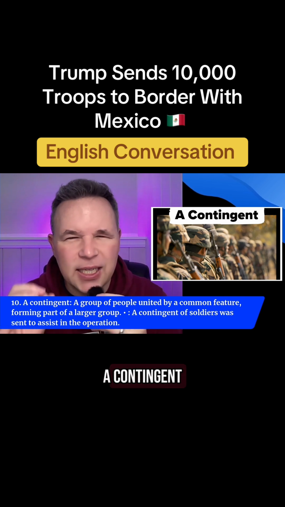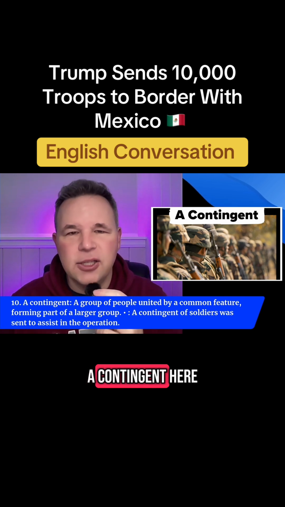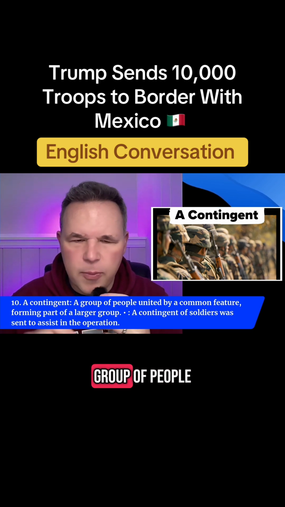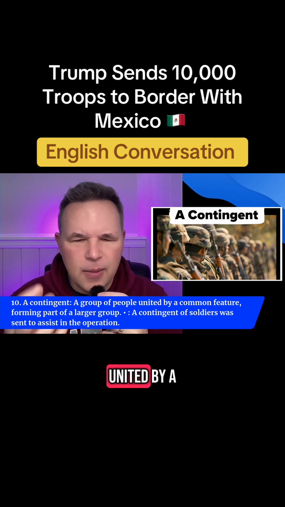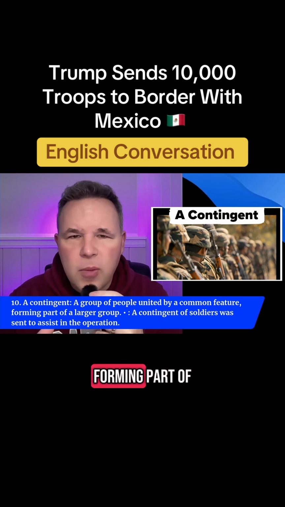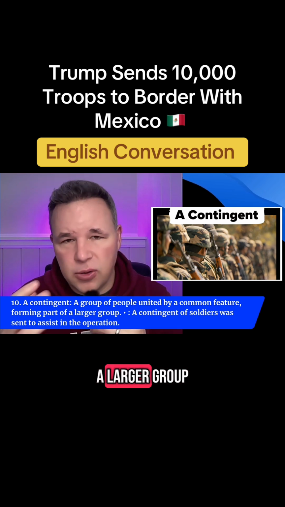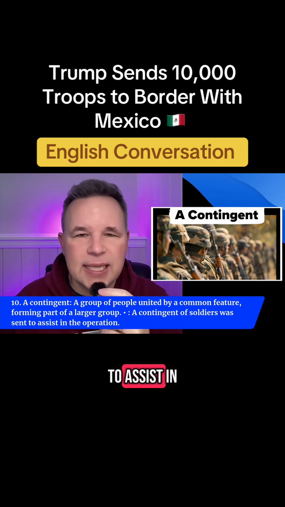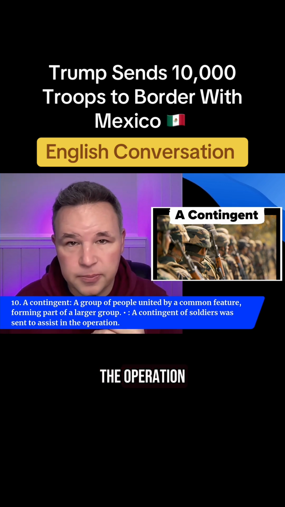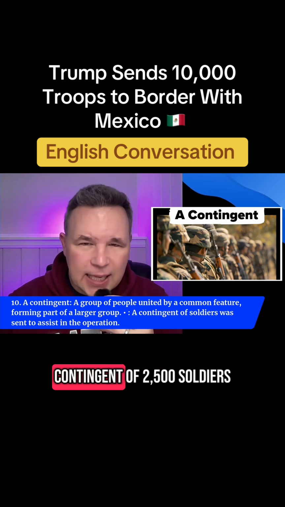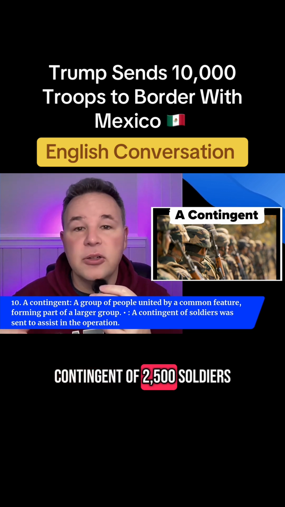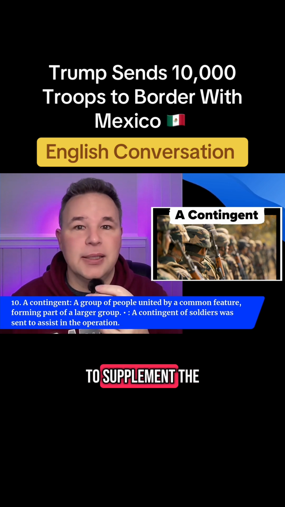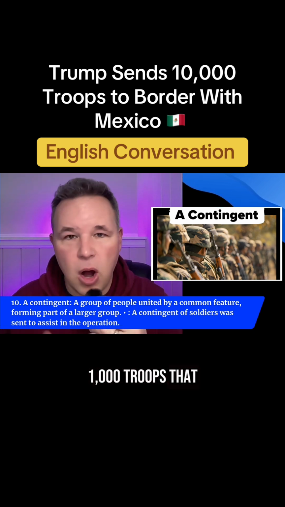Next, we have a contingent. A contingent. Here, this would be a noun. Contingent is a group of people united by a common feature, forming part of a larger group. A contingent of soldiers was sent to assist in the operation. So we might say that a contingent of 2,500 soldiers are being dispatched to the border to supplement the 1,000 troops that are already there.